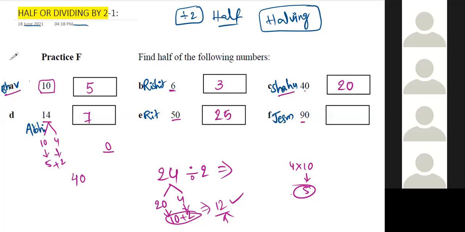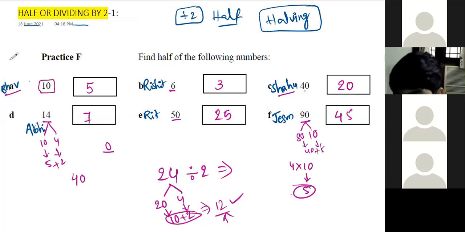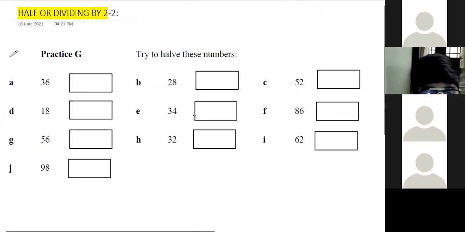Then Jashmita. Sir, 90 we can write as 80 and 10. Half of 10 is 5. Half of 80 is 40. 40 plus 5 equals 45. Yes, excellent. Very good. So it's 45. Half of 80 is 40 and half of 10 is 5. Right. If odd numbers are given, see, here there are no odd numbers.